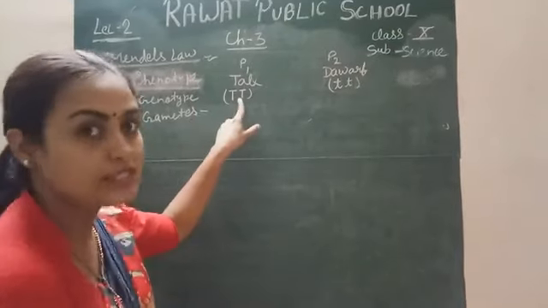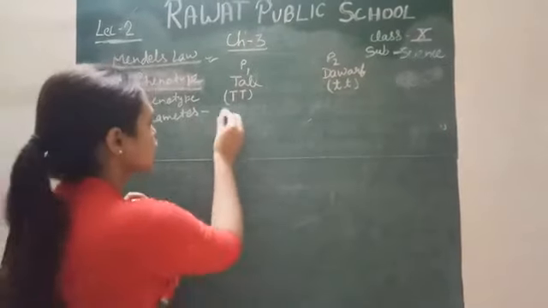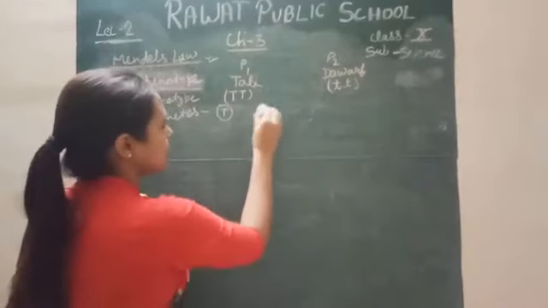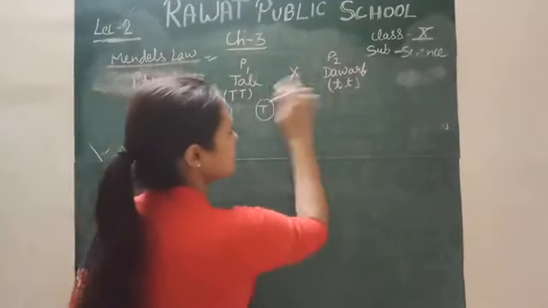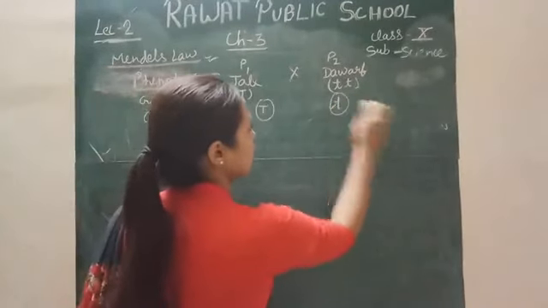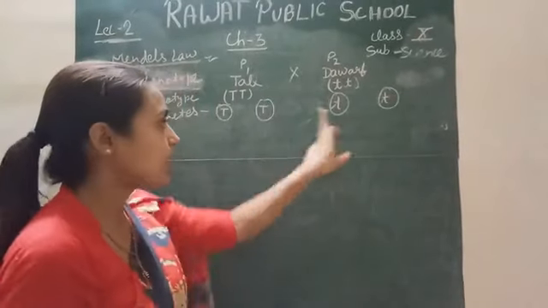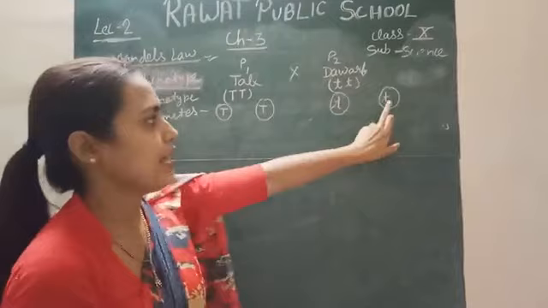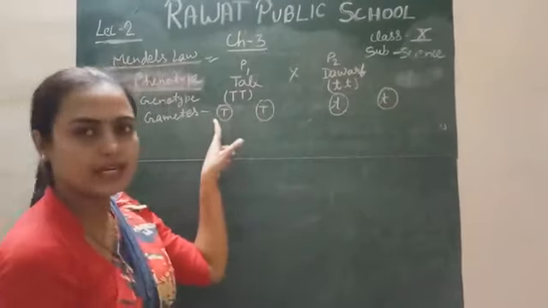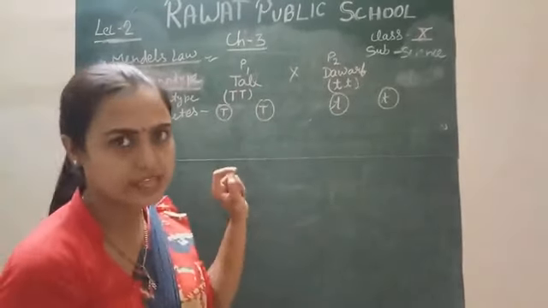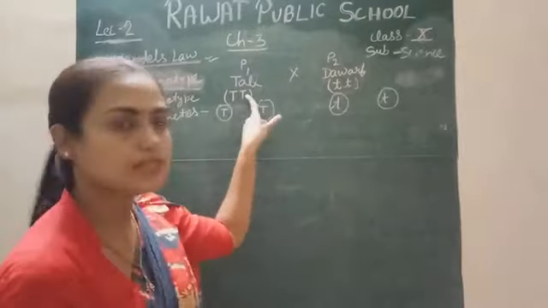Gametes are produced by separation of these genes. So these genes are separated. This is a crossing sign. Genes become separated. Now we will call these allele capital T and allele small t. These are the alleles actually, and these are the genes actually.